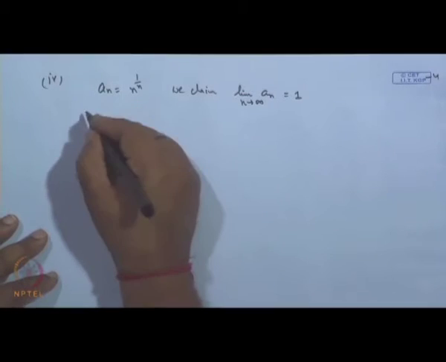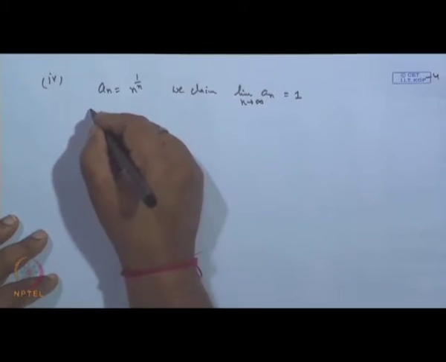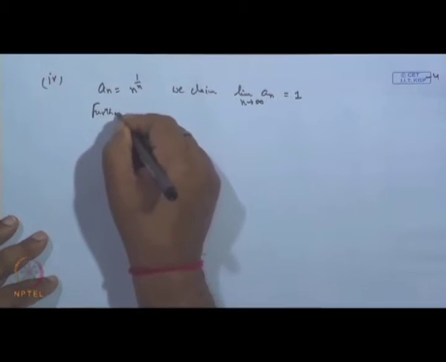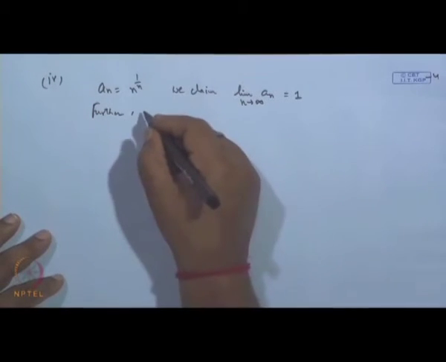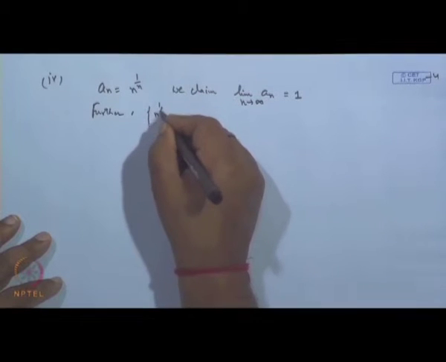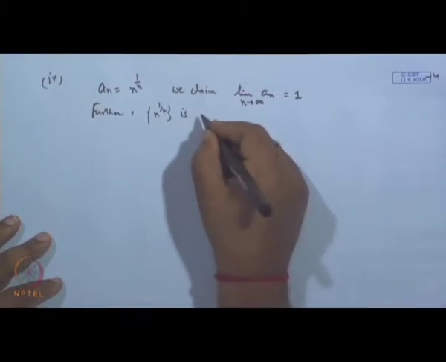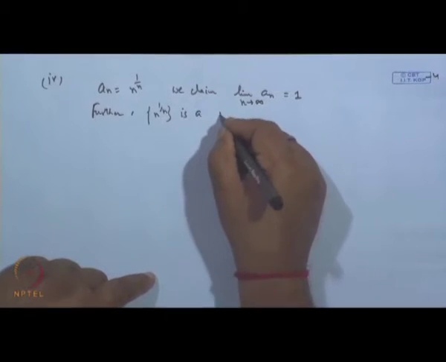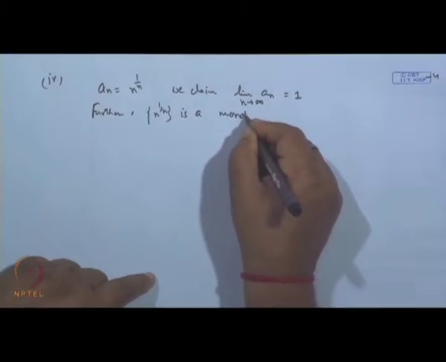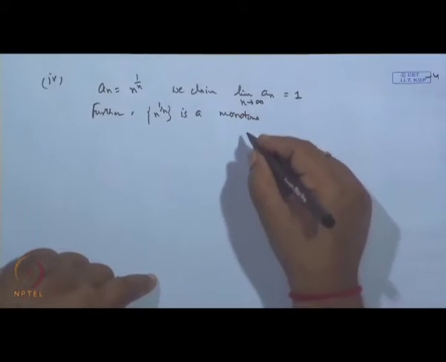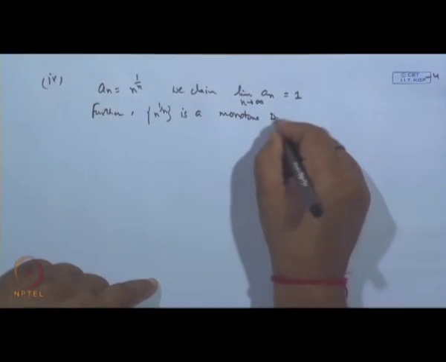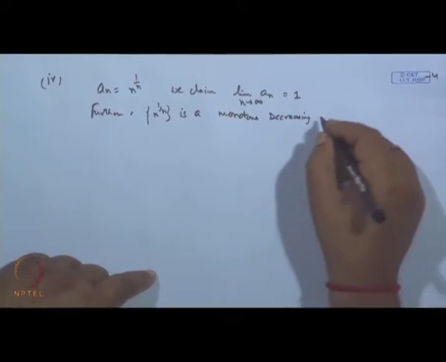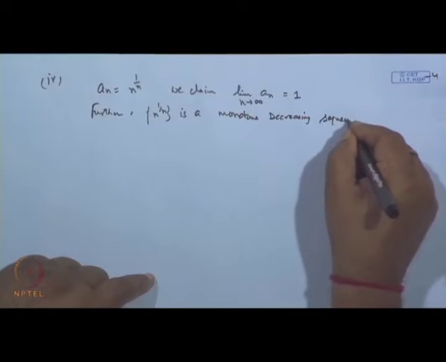So, first we claim that the sequence n to the power 1 by n is a monotone decreasing sequence. Why?